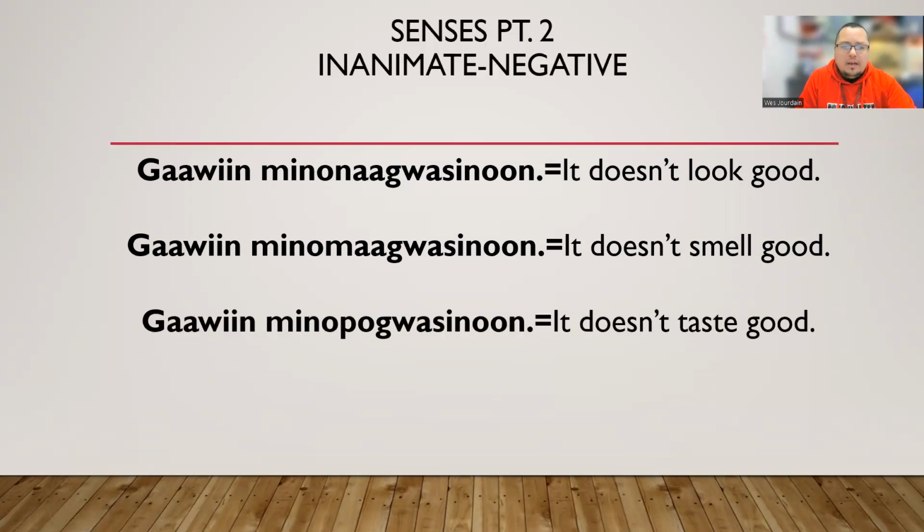All right. Moving along, our third of 4, we have gawin minopogwasinun. It doesn't taste good. And here's the word that we started with, minopogwad, meaning it tastes good. We negated it. We added gawin to the front. We put minopogwad in the middle. And what did we do to the D? Migwayak. We dropped the D and add sinun, making it gawin minopogwasinun.